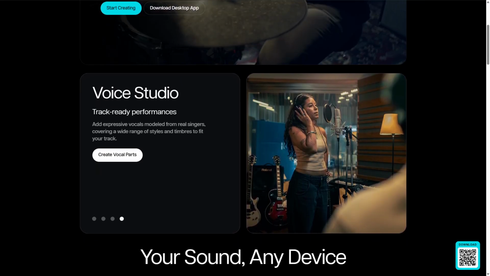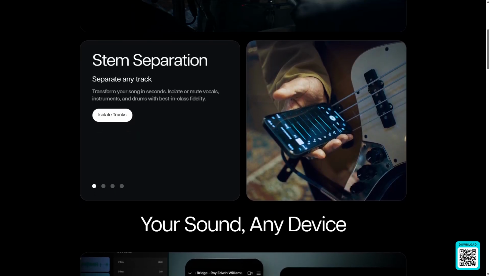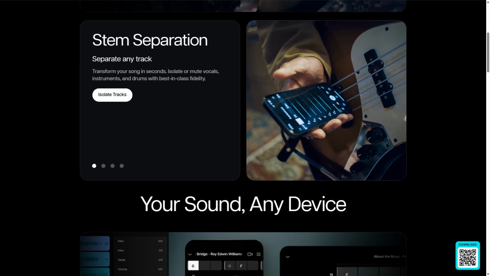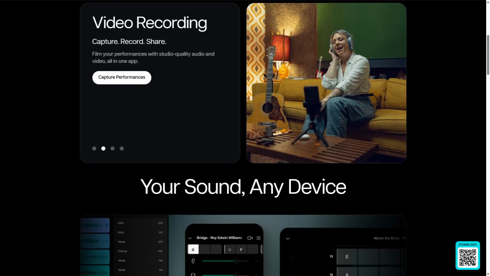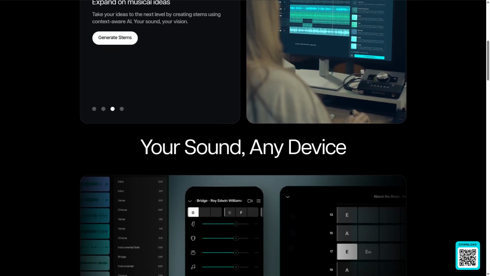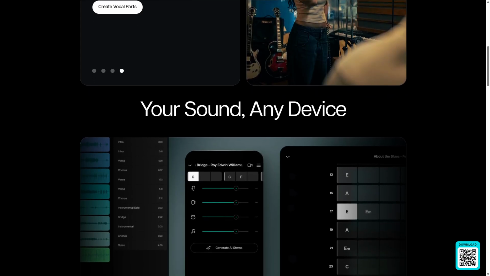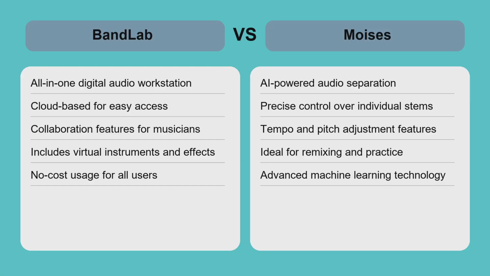However, Moises is not a full digital audio workstation, so it lacks comprehensive recording or multi-track editing capabilities. It's best suited for users who need powerful stem separation and audio manipulation tools, especially for remixing existing tracks or learning parts, rather than full-scale music production from scratch.